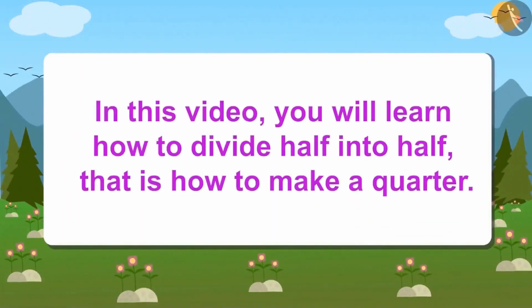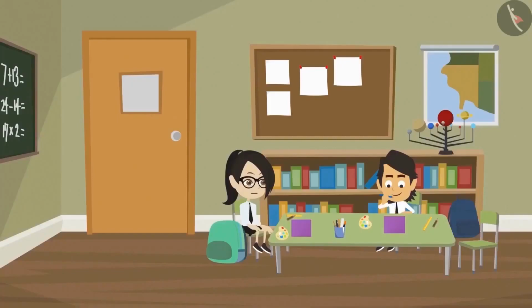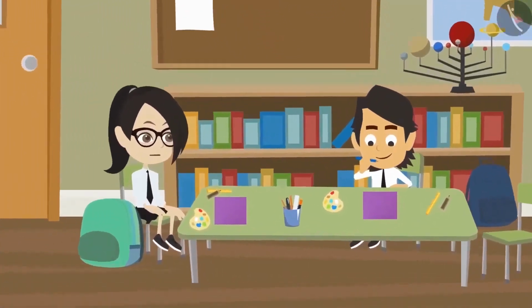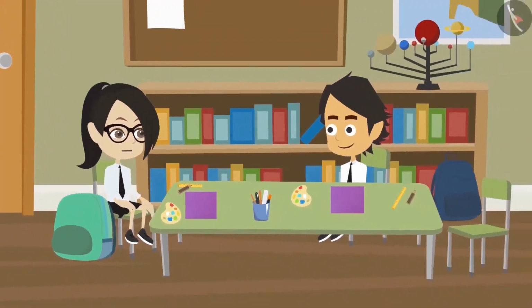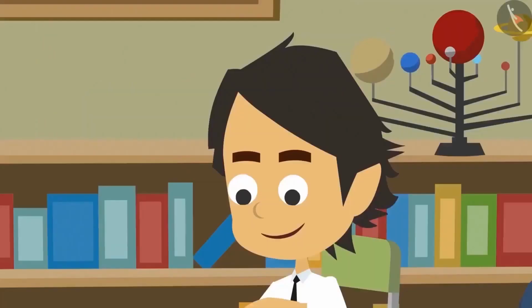In this video, we will learn how to divide half into half, that is quarter. Vandana and Ayushman are making some craft. Vandana is falling short of cardboard for her craft. She asks Ayushman for a quarter of his cardboard. Let's see if Ayushman is able to give a quarter card to Vandana.